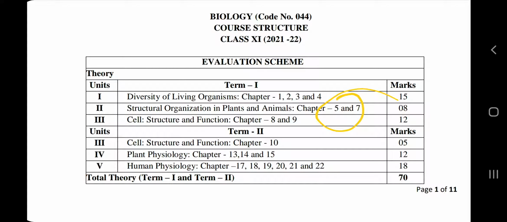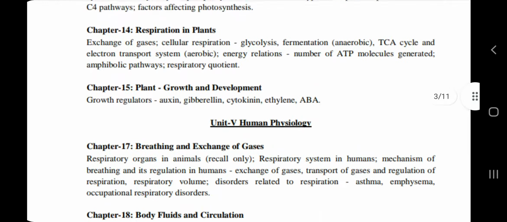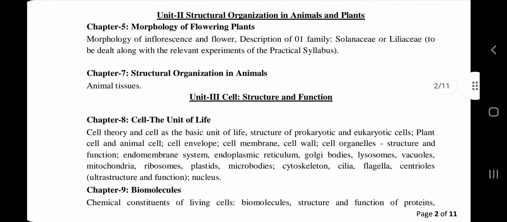So we can see here in class 11th there are 5 units, unit number 1, 2, 3, 4 and 5, and we can clearly see that the theory syllabus has been split into two terms. Units 1 and 2 are in the first term, units 4 and 5 are in the second term, and two chapters of unit number 2 are in the first term, 8 and 9, cell and biomolecules, and chapter number 10 of cell division is in the second term. Very simple calculation.